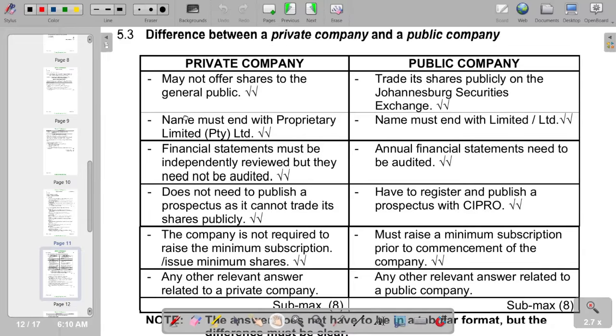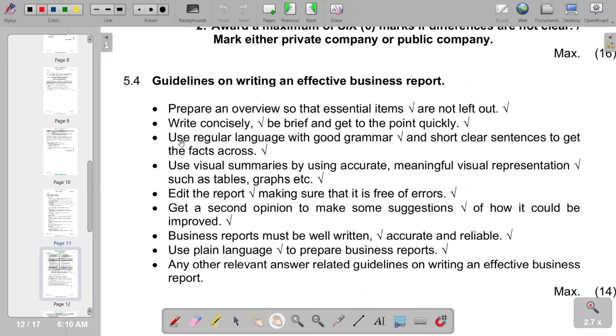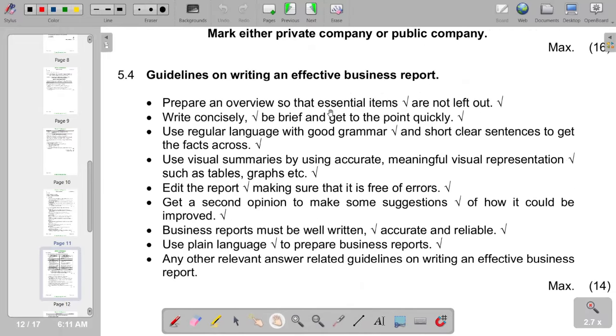So moving on to the next part, guidelines on writing an effective business report. So these are the guidelines on writing an effective business report.